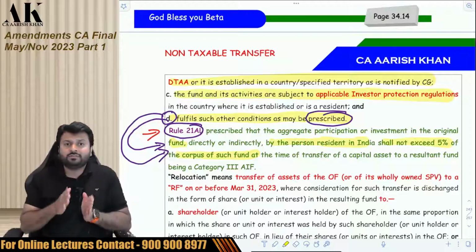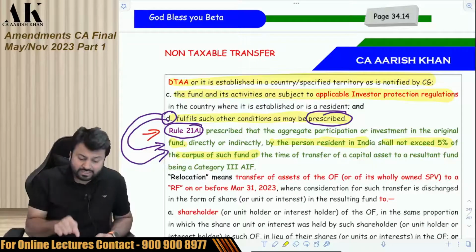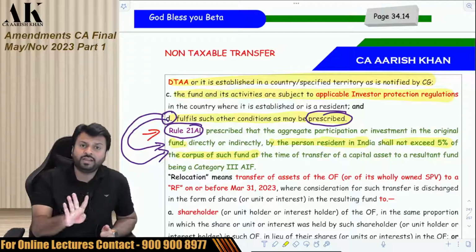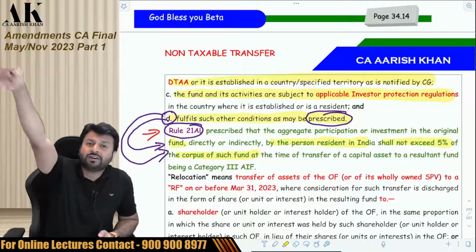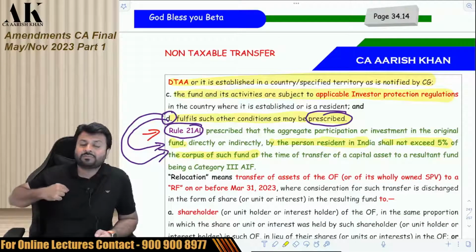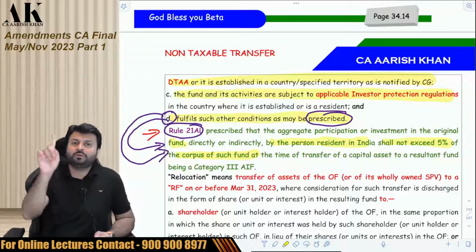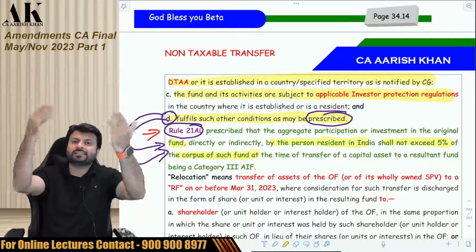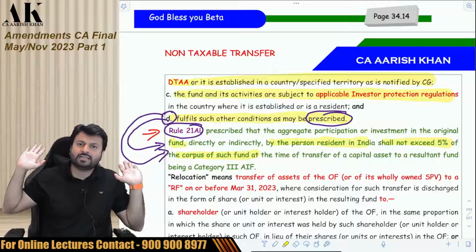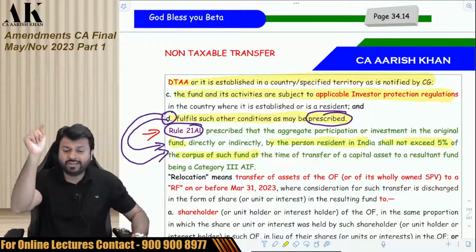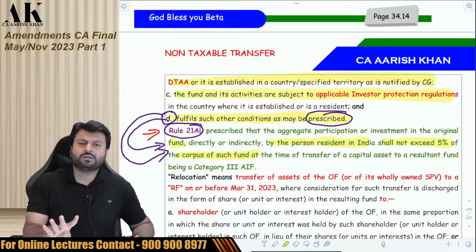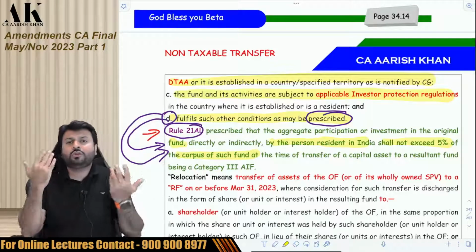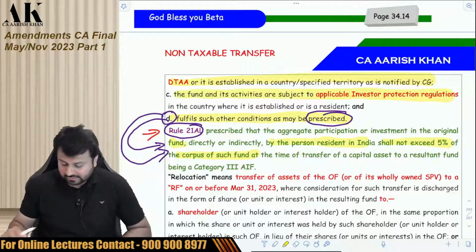So if condition number 4, or condition D, whatever you want to say, has to be fulfilled, you have to fulfill what is written in Rule 21AL. And Rule 21AL says that in the original fund which is outside India, the investment of Indian residents should not be more than 5%. So if the Indian residents are up to 5%, we consider that as compliance of condition number 4. But if the Indian resident share exceeds 5%, then condition number 4 is violated. If condition number 4 is violated, it cannot be called an original fund. And if it cannot be called an original fund, you will not get the benefits mentioned in section 47. Just check it once.